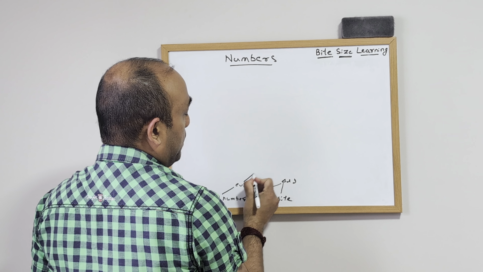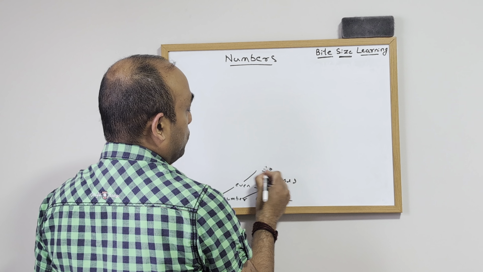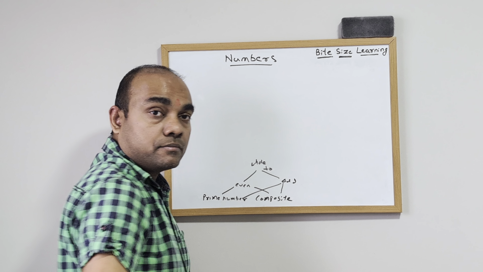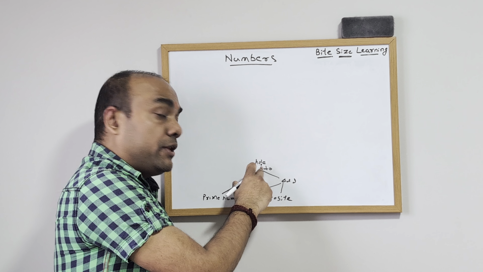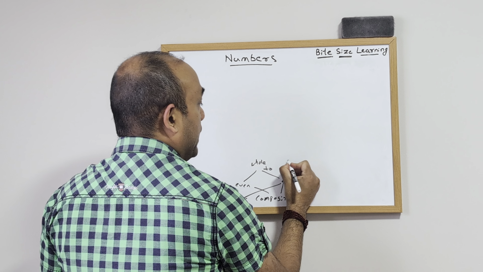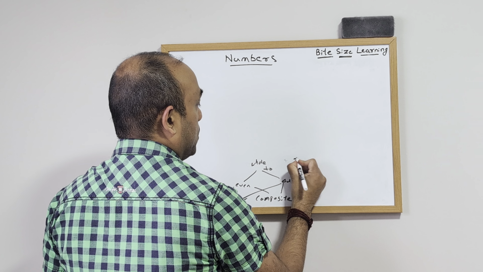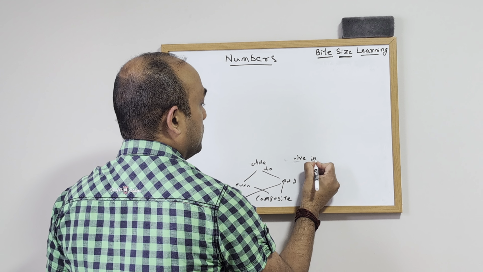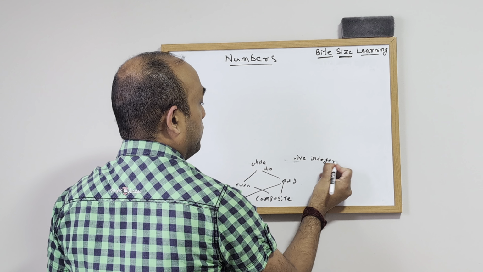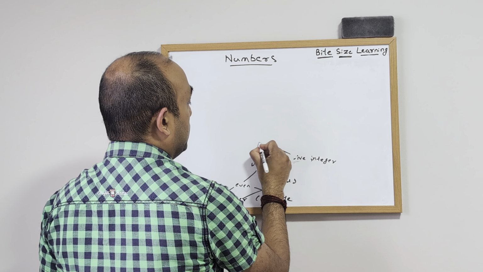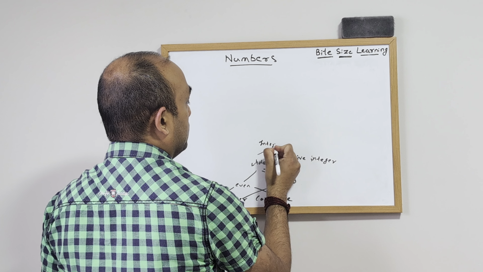Then these even and odd numbers plus 0 are called whole numbers, right? Now when you have whole numbers and negative numbers, -1, -2, those are all negative integers, right? So when you have these negative integers and whole numbers together, they are called integers.